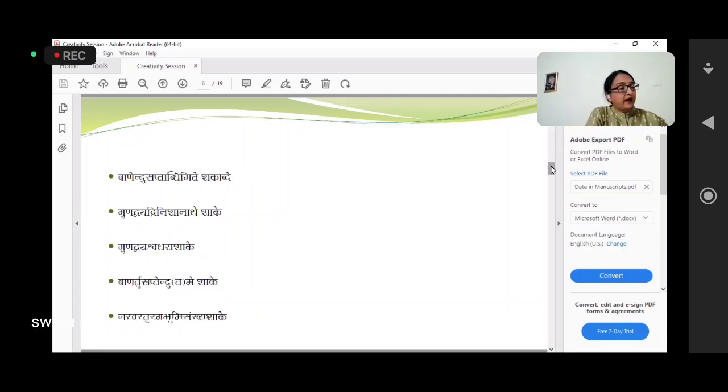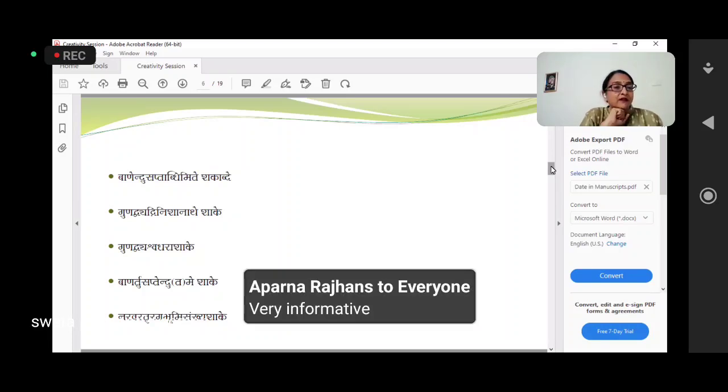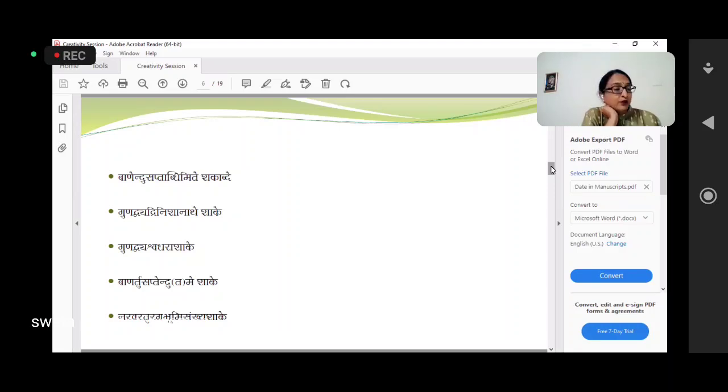Now Banendu Saptabdi Mite Shakabde. Here there is a twist. Will you decipher? Ban is 5, Indu is 1, Sapta, that is 7, and Abdi, that is 7. So how can it be 5177? It is not possible, this kind of date, right?